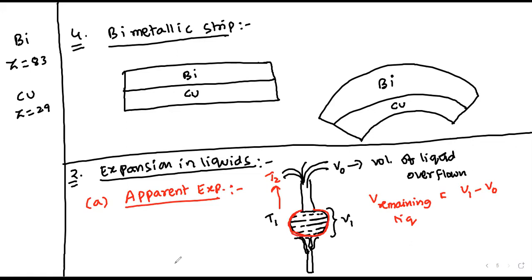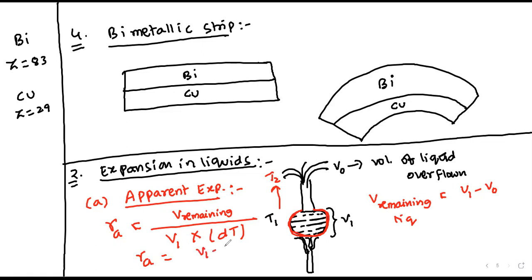So gamma A equals the volume of the remaining liquid over the initial volume times the change in temperature. I can write gamma A equal to V1 minus V naught by V1 times T2 minus T1.